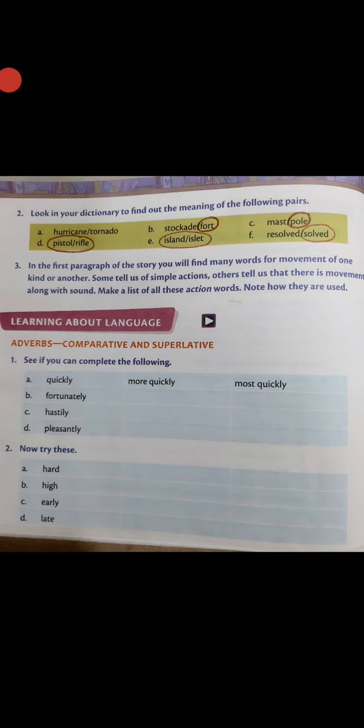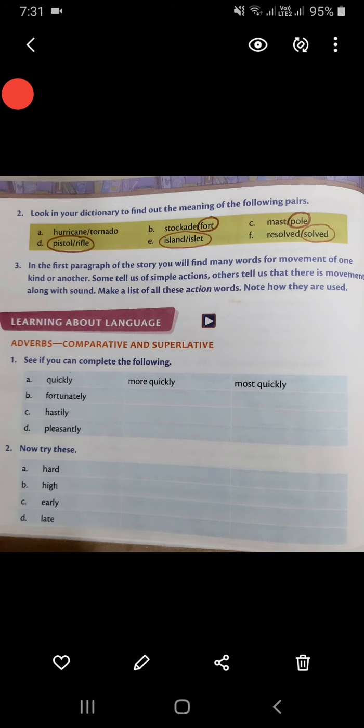So you have to please sit with your dictionaries. You will find all these words in the dictionary. So you will find out the meanings of all these words and write in your notebooks. So you have to find out the meaning for fort, then pole, pistol, rifle, island, islet and salt. So this exercise also, children, you are going to do in your class notebooks.